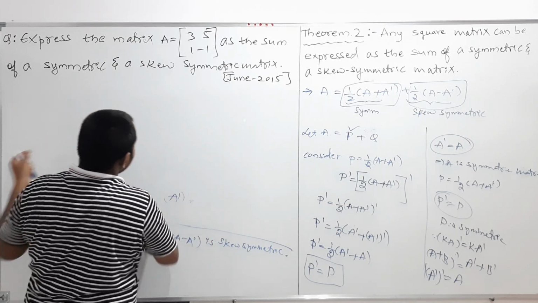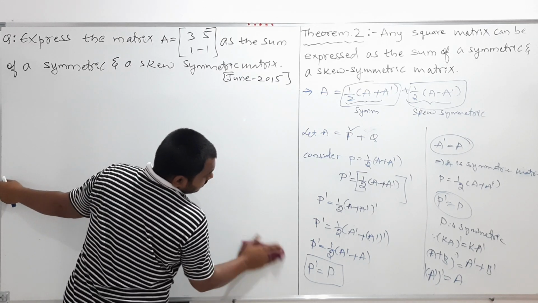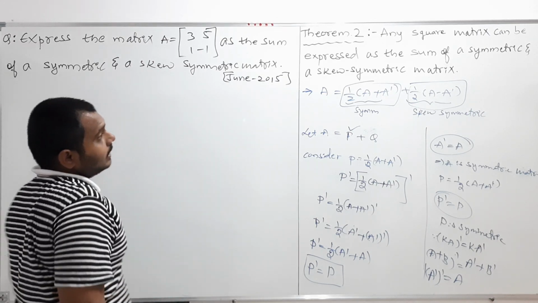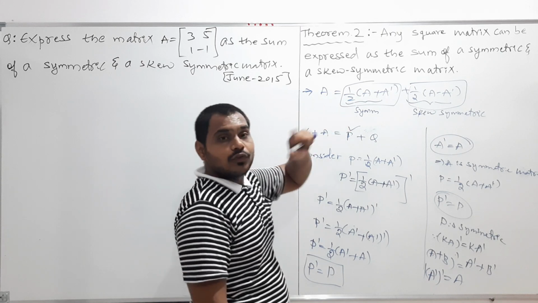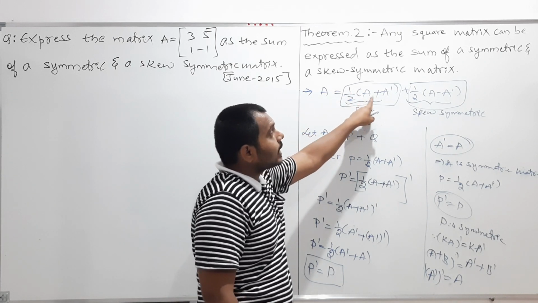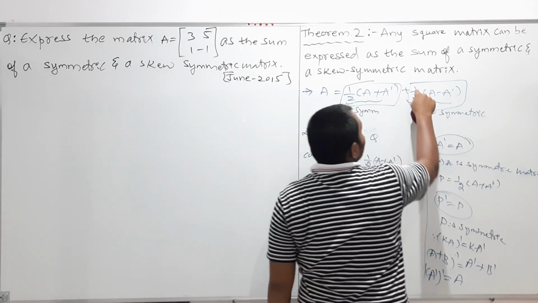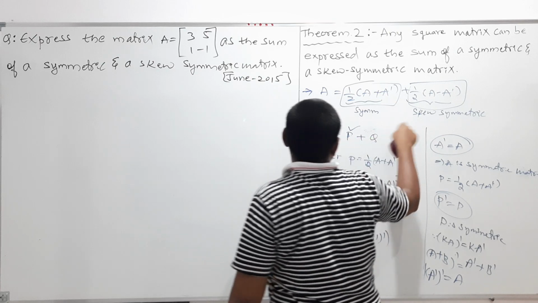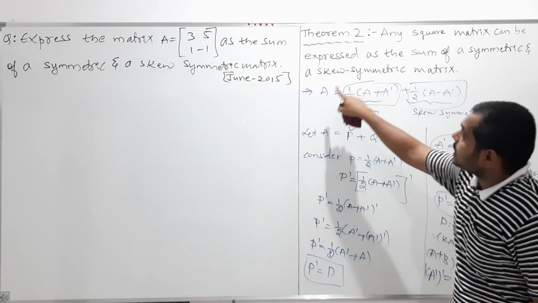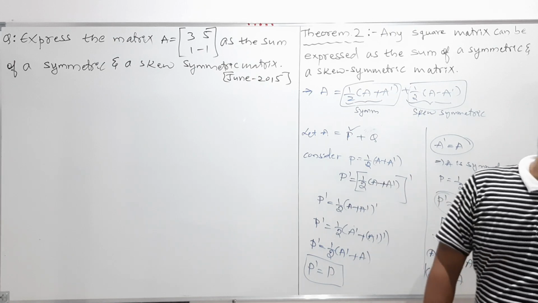I just proved, my dear students, the theorem. Any matrix can be expressed as the sum of a symmetric and skew symmetric matrix. And we know that for any matrix A, half into A plus A dash will be the symmetric and half into A minus A dash will be the skew symmetric. And if I add these, again I should get the matrix A itself. That is the proof they gave to you, my dear students.